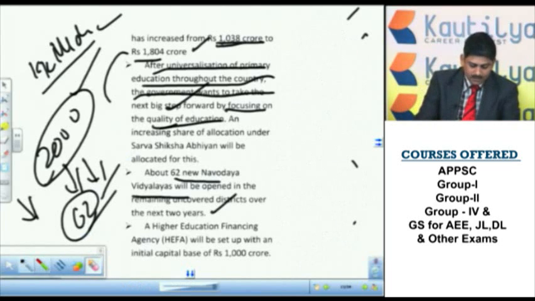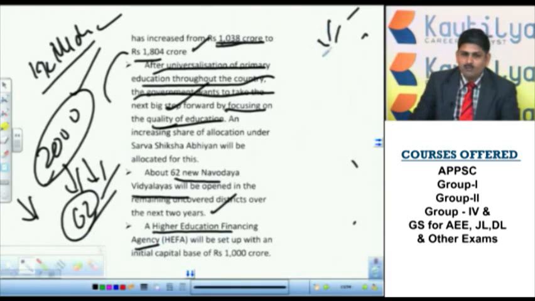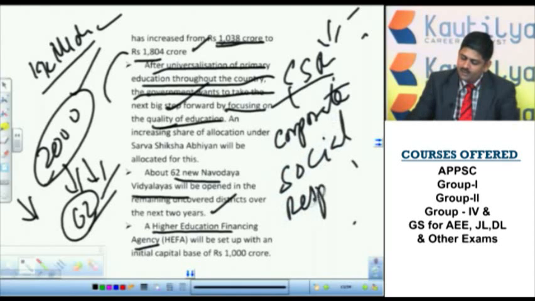Next, a Higher Education Financing Agency. What will this agency do? It will mobilize resources. How will it mobilize the resources? In various ways. For example, CSR is there. What is CSR? Corporate Social Responsibility.